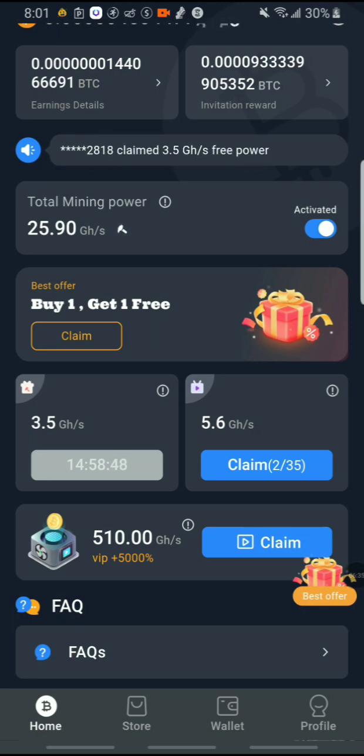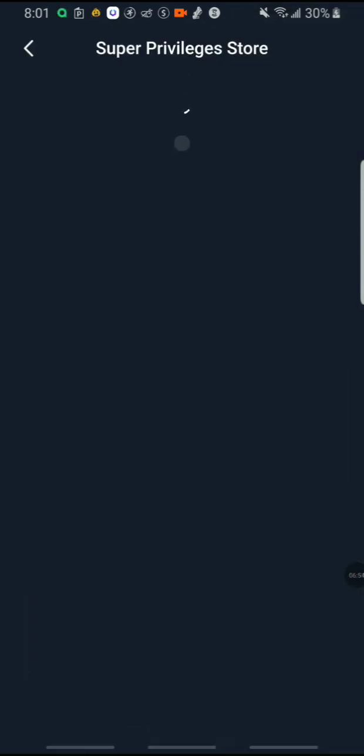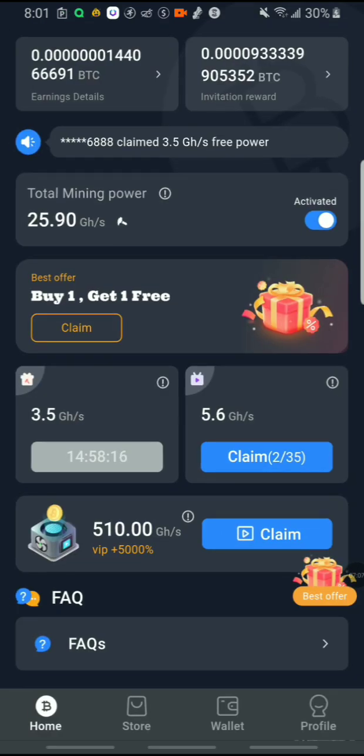For this one, it says 510.00 and it says VIP. You know that you haven't paid for any service, so you are not VIP. So you surely know that this is not for you. Let's say you go ahead and click the claim button, right? You will be carried over into a site that you have to pay, because this is for VIP. You didn't sign up for anything. You didn't pay for anything. So certain things you already know that's not for you.